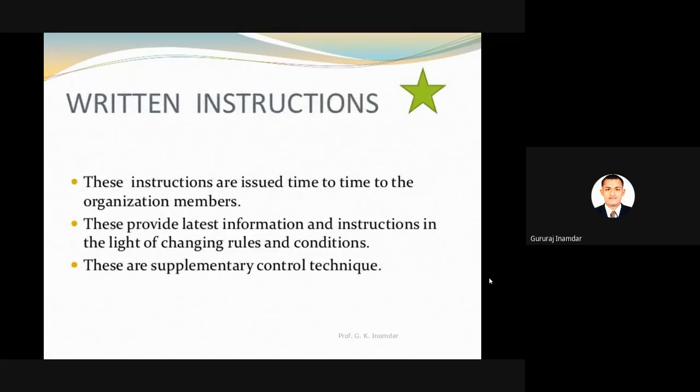Costing, right, written instruction. Whenever instructions are issued from time to time to the organization members while controlling, written instructions are very important. For example, if you have visited different industries, there are live messages or written values there. म्हणजे एका ब्लॅकबोर्ड इंडस्ट्रीमध्ये असतो बघा, जे टाइम टू टाइम रिटर्न व्हॅल्यू लिहिलं असतात. ओके, व्हॉट इज अ मार्केट प्राइस. इफ यू सी वॉच इफ यू रीड न्यूजपेपर, ओके, त्याच्यावर काय असते, गोल्ड प्राइजेस असतात.